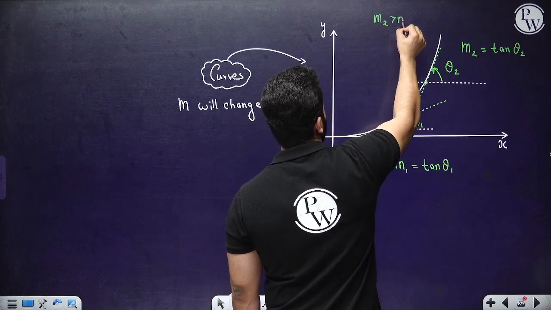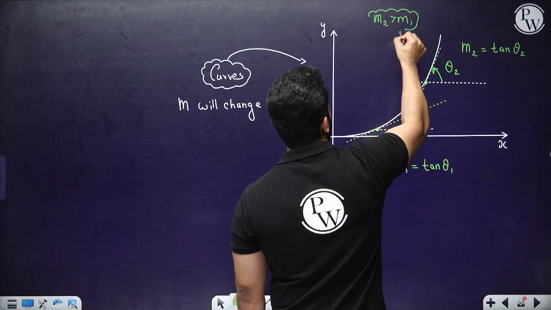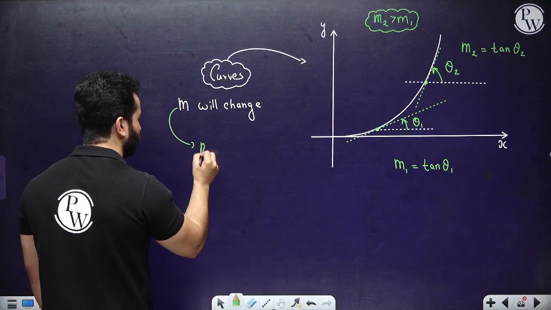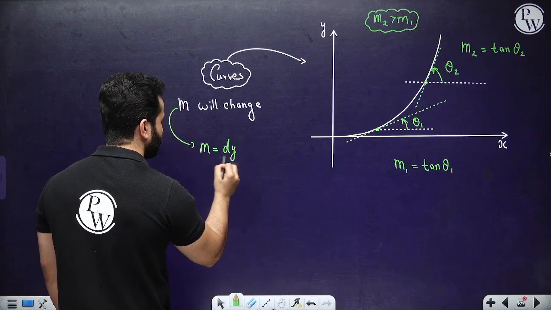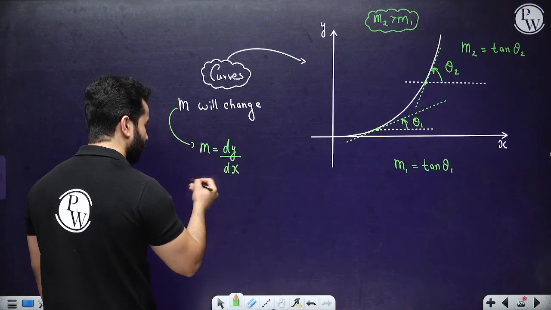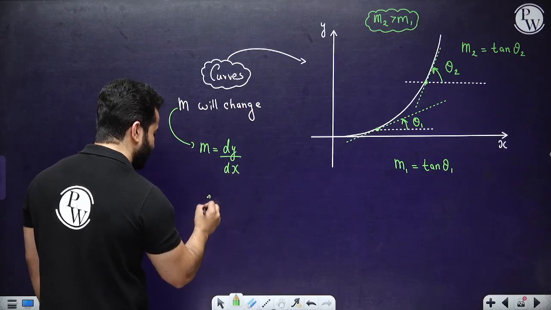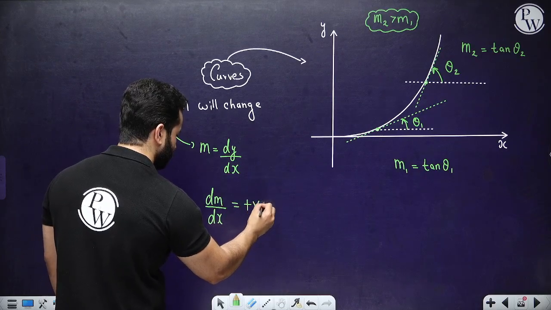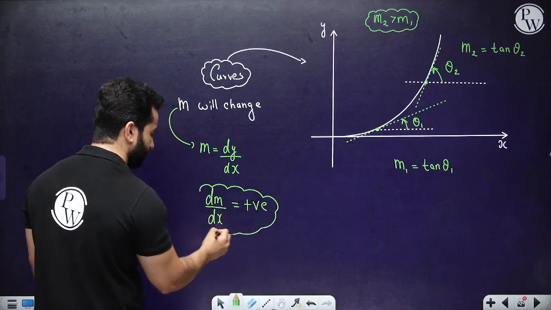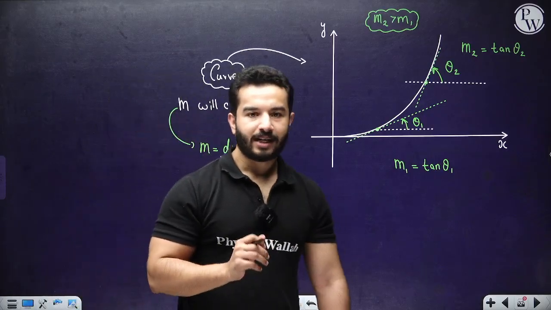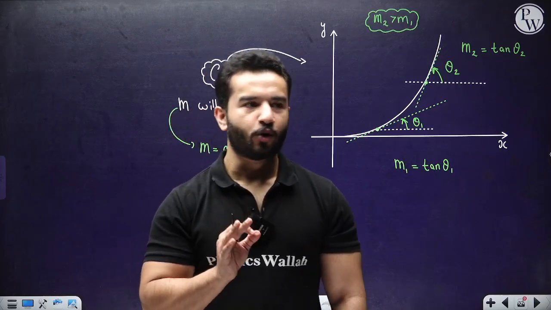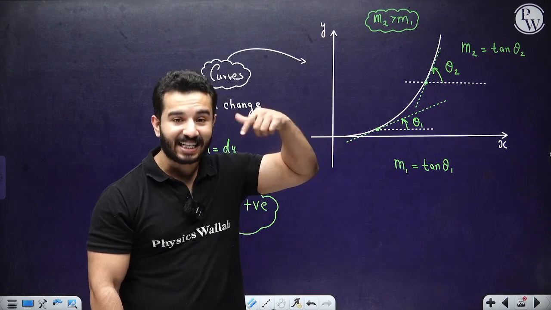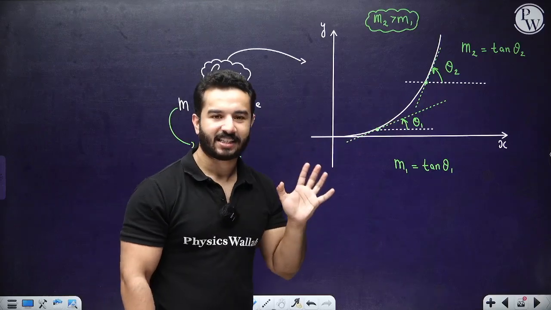So we are saying that over here the slope is increasing. So M is equal to dy by dx, change in y over change in x. But over here itself, M is also changing. So dm over dx is also positive. So this is very important in this particular graph. Right? So whichever physical quantity is on y, it is increasing at a greater rate than x. Right? Got it?